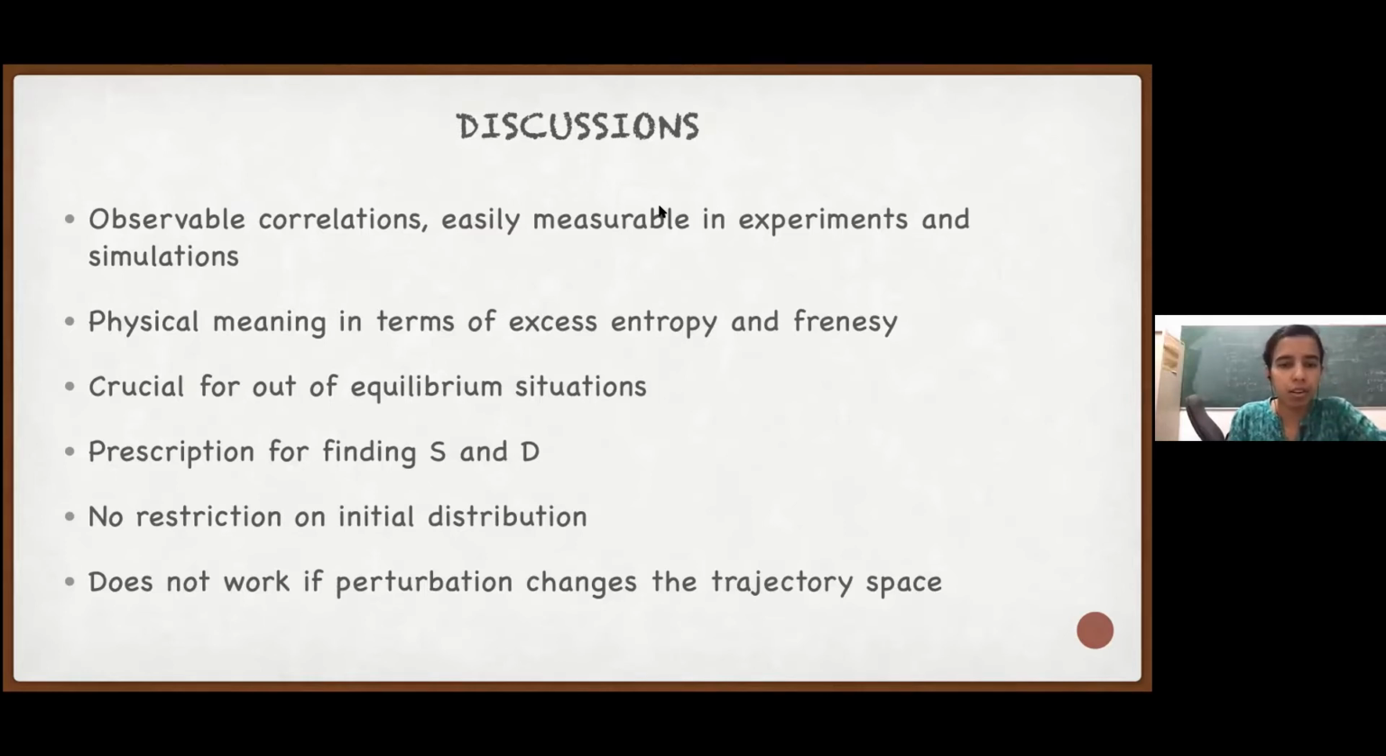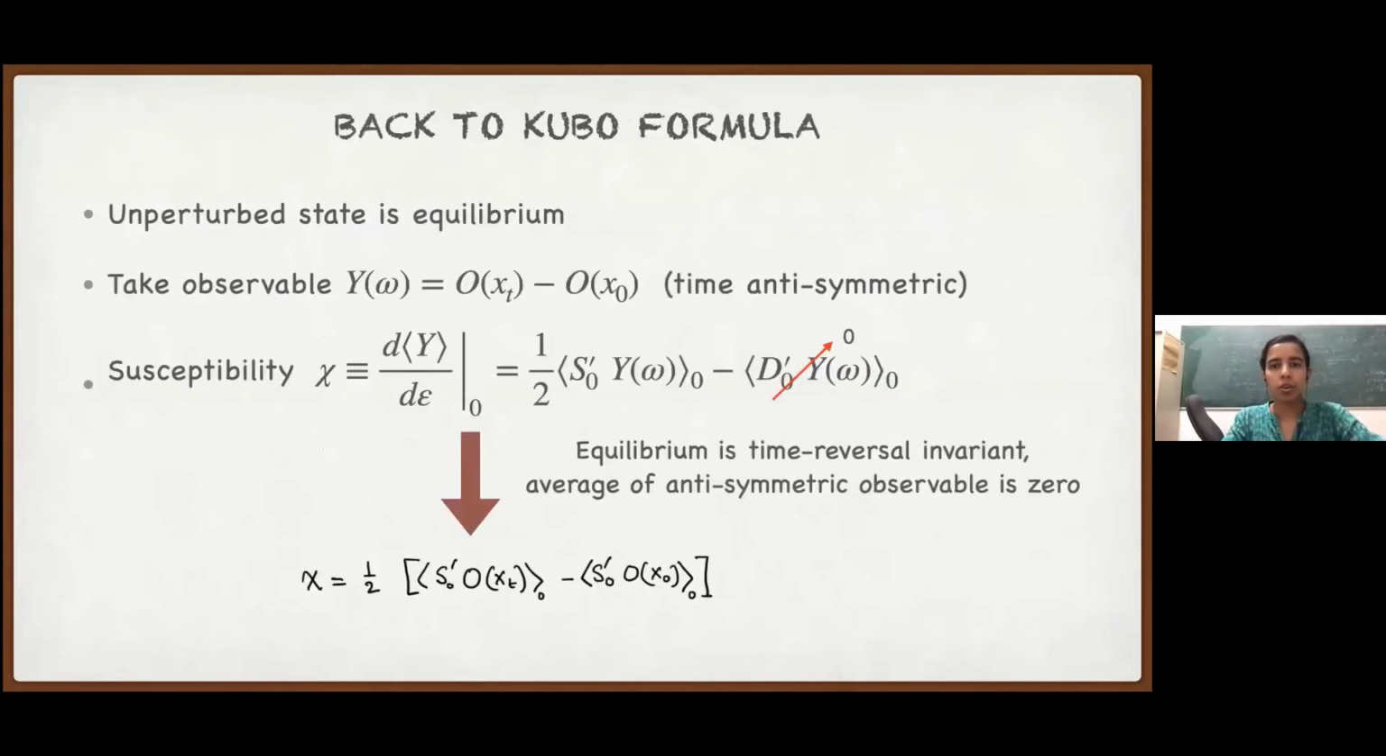And as somebody already pointed out, if the perturbation does affect the trajectory space, so if it so happens that by introducing the perturbation I am allowing some new trajectories, or restricting some old trajectories from appearing, then of course we cannot apply this formalism. Okay. So now we first need to see how we can go back to the Kubo formula.